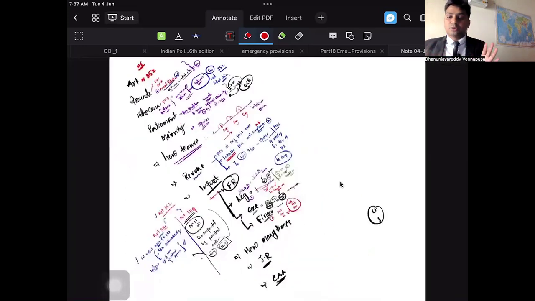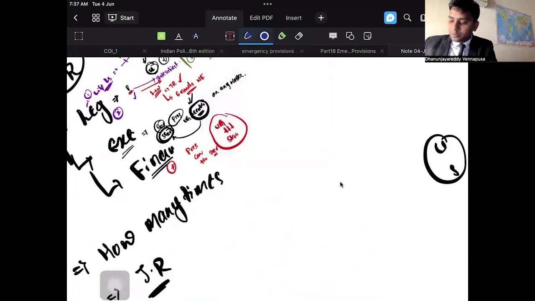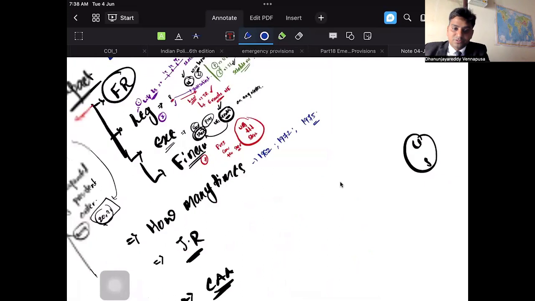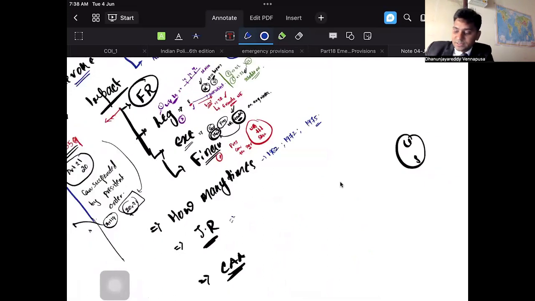So this is the story about national emergency. How many times was it invoked? So far it was invoked 3 times. One in the year 1962, war with Indochina, 1972, Indo-Pakistani war, 1975, internal disturbance. After this, they changed those provisions. Judicial review, yes, they can be judicially reviewed. Minerva Mills case.